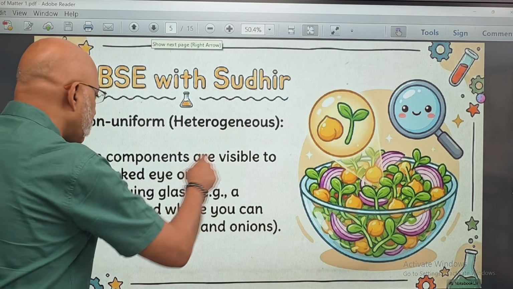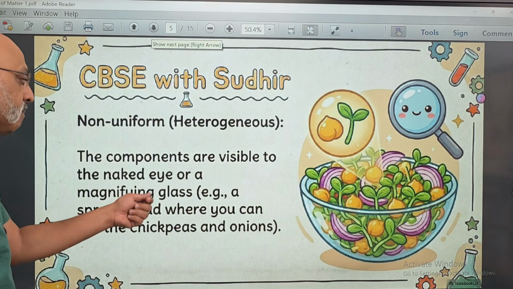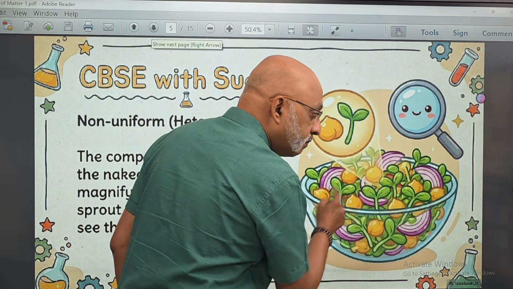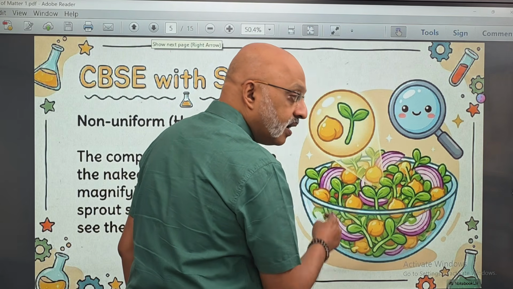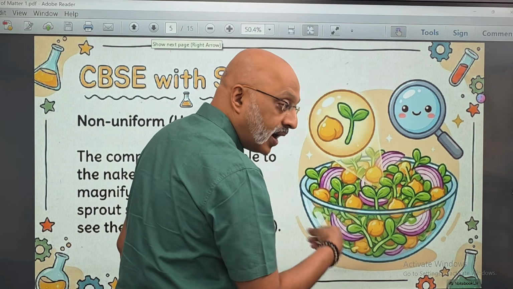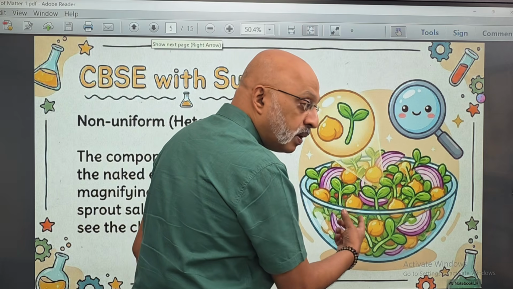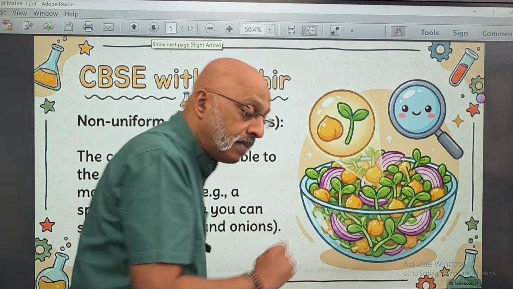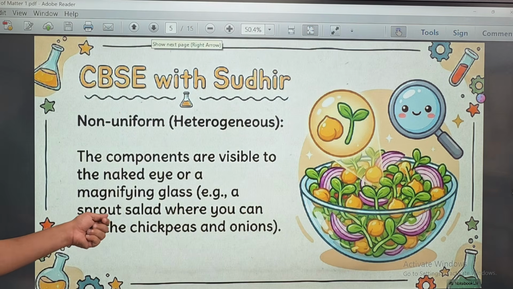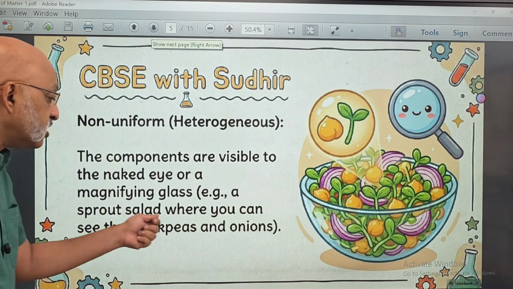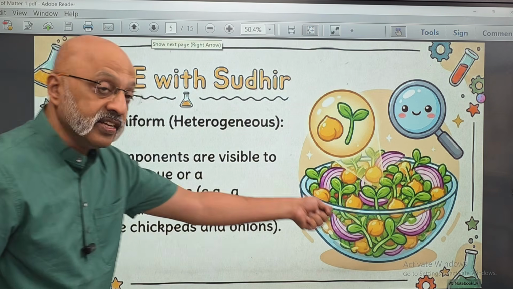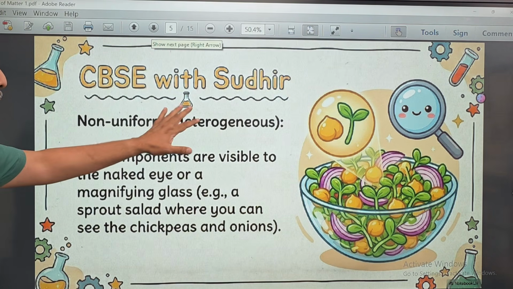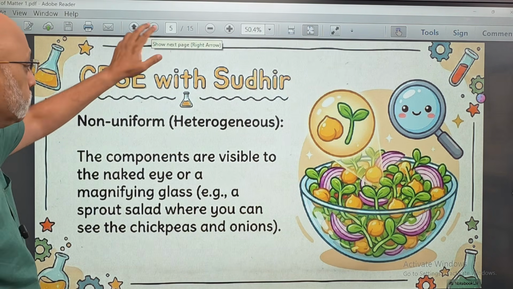So the components are visible to the naked eye or a magnifying glass. You are able to see the different components, ki kya kya mix kiya gaya hai. Gajar hai, different kinds of coriander, etc. So they have all been mixed together and you are able to see it with the naked eye or with a magnifying glass. Example is sprout salad, where you can see the chickpeas and the onions distinctly. Okay, so this is one part, which is the non-uniform or the heterogeneous mixture.